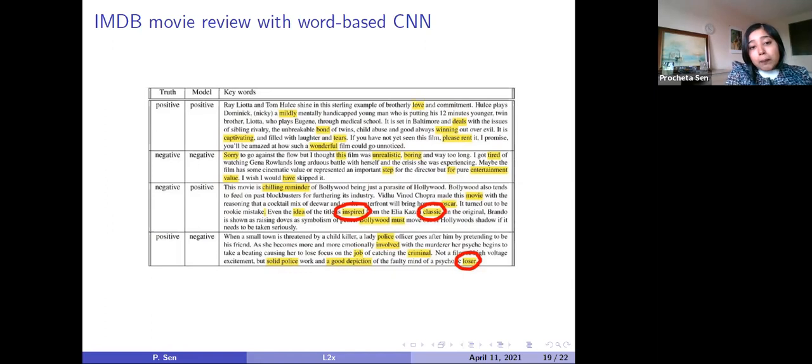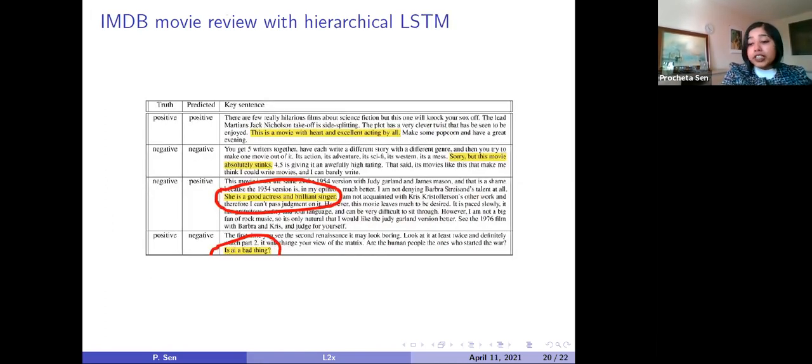In the last example, it was originally positive and it was predicted as negative. The contrasting words, for example loser, drove the model to predict this review as negative, but it was actually positive. So that was word-based explanation.